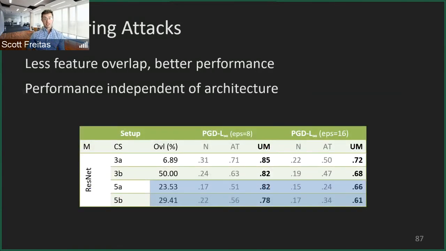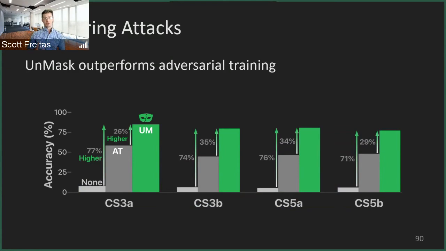And then once we actually detect the attack, we might want to counter the attack. And there's a couple key things we find. Again, less feature overlap, better performance. And then we also find, which we don't show here but discussed in the paper, that performance is independent of the architecture it's defending. One nice benefit. And then also a little more about countering attacks. We also find that compared to state-of-the-art gold standard adversarial training, LMAS can significantly outperform no defense and outperform adversarial training across different class levels.